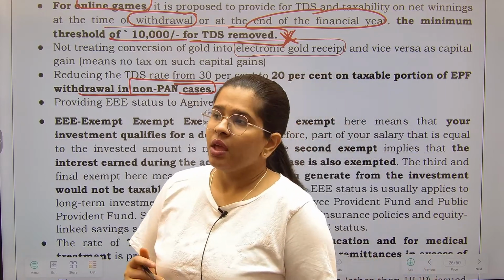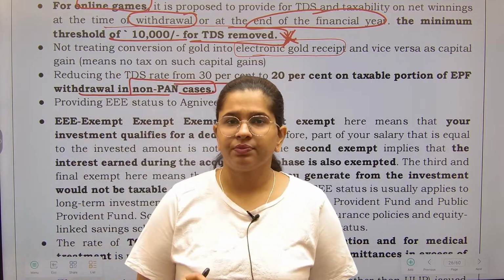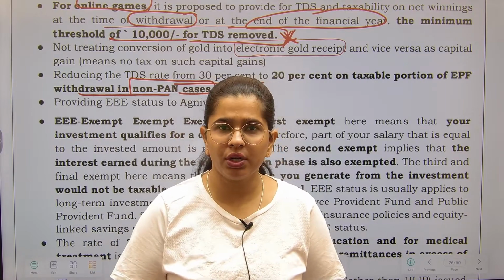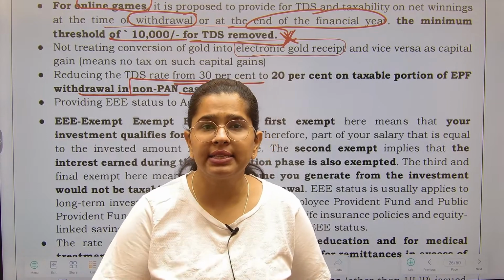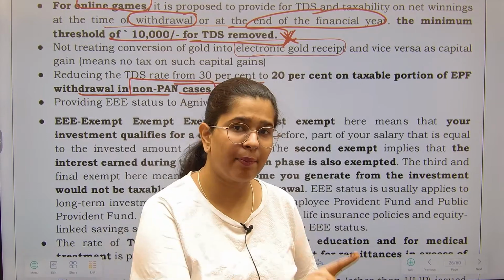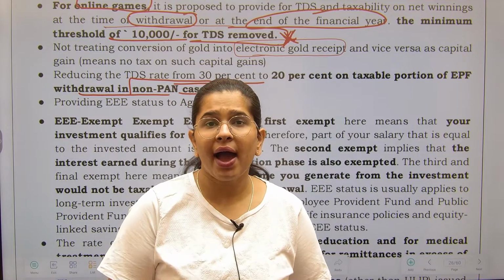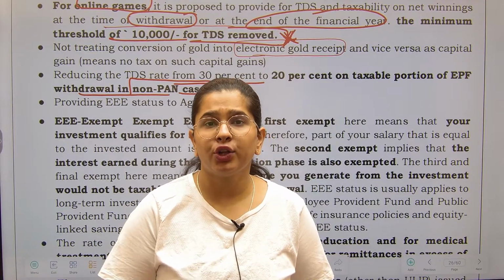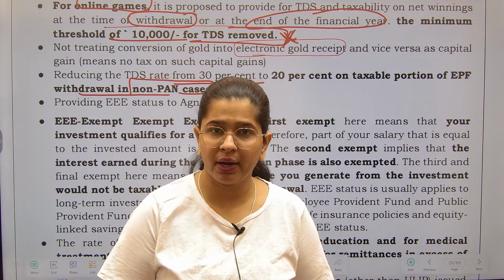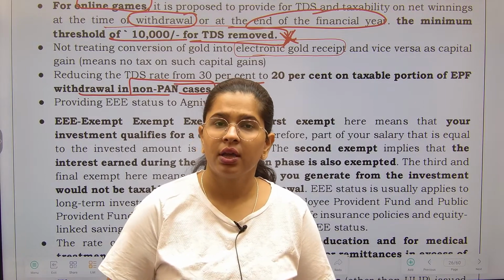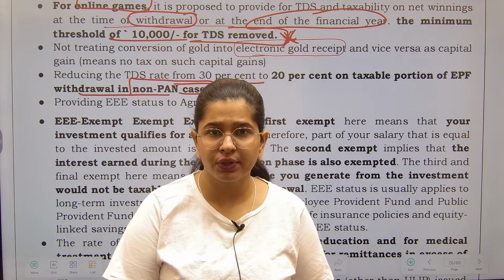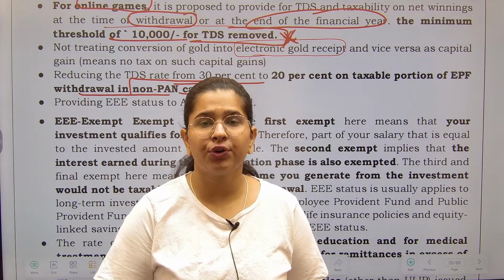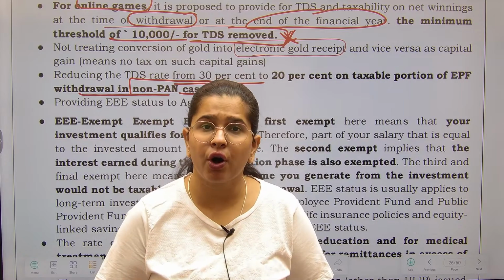Now understand that under your provident fund, you make the contribution as an employee, your employer makes the contribution, right? Then interest is accrued on your contribution as well as the employer's part. Fine. You have done a service of more than 5 years, correct? Then the amount that you are going to withdraw will be exempt from taxation. I repeat, any amount that you withdraw after 5 years of service from your provident fund, whether it belongs to your contribution or employer's contribution, is exempt from tax.